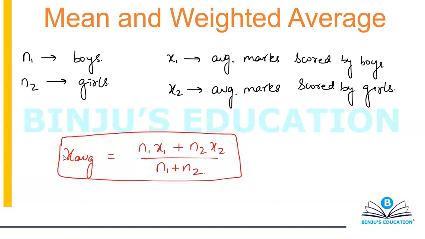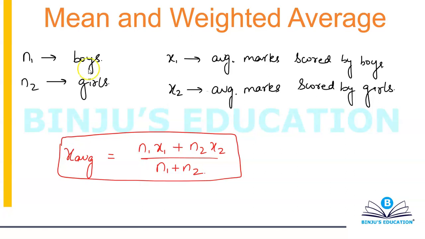And if you want to calculate the average marks scored by all the students in the class, that is equal to N1 X1 plus N2 X2 divided by N1 plus N2. So N1 X1 represents total marks scored by boys, N2 X2 represents total marks scored by girls, and N1 plus N2 represents total number of boys and girls. Now the formula is quite simple.